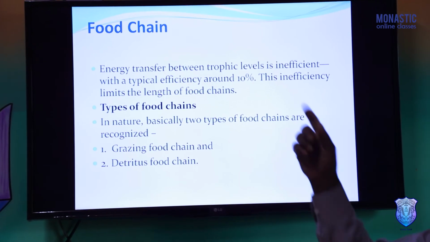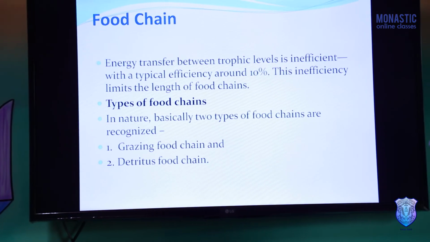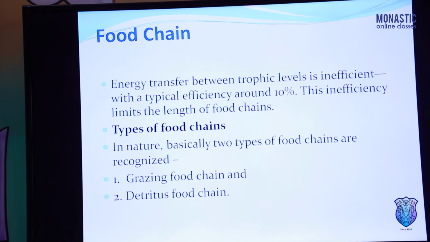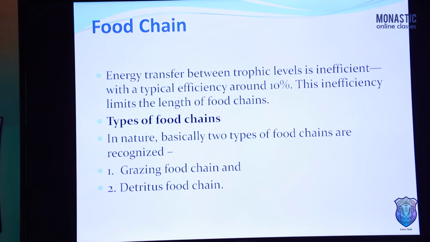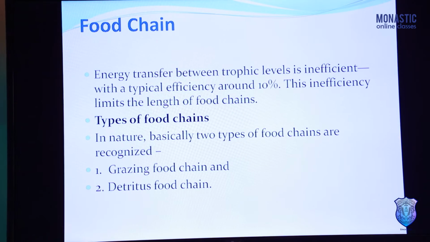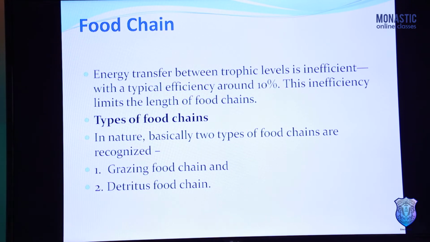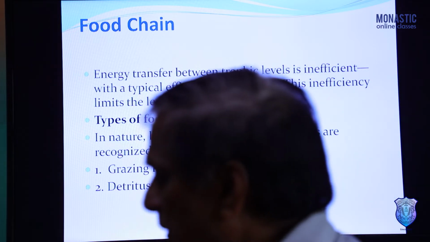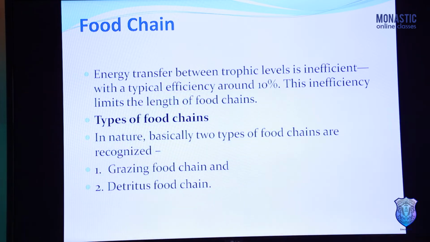Food chain, as the name indicates, is a chain of food. Energy transfer means transfer of food from one organism to another organism, or between the trophic levels, with an efficiency of around 10%. So food chain means the transport of food from one trophic level or one organism to another organism by the process of eating and repeated eating and being eaten.